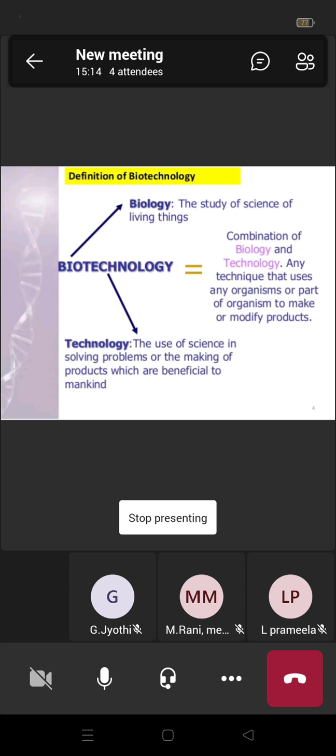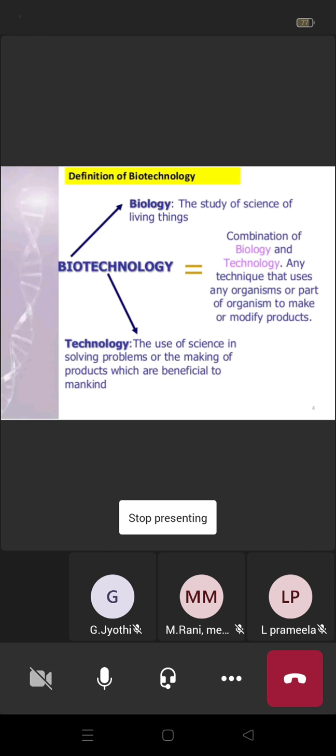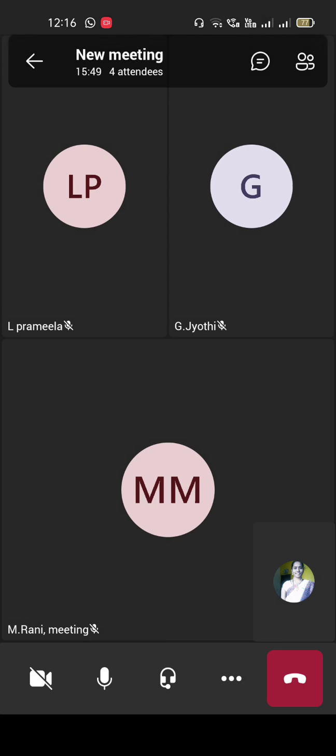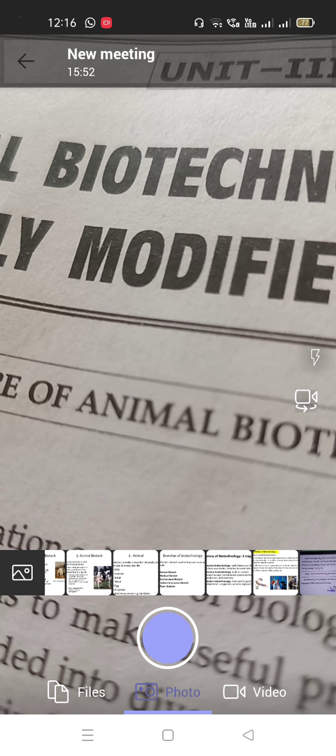Biotechnology is any technique that uses any organisms or part of organisms to make modified products. Making products or solving problems with the help of science is technology. These techniques are used to produce modified products of animals or organisms, or a part of the living organism that undergoes biotechnology. Okay, so here is another one.